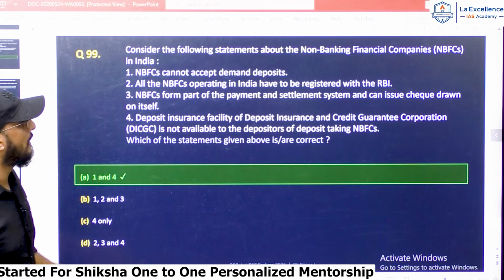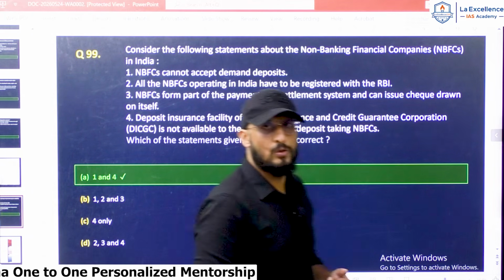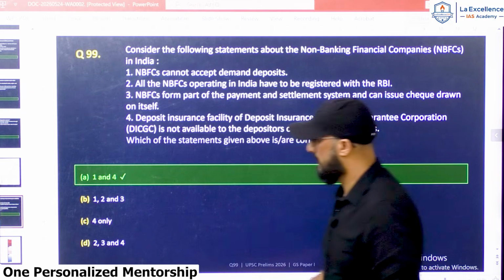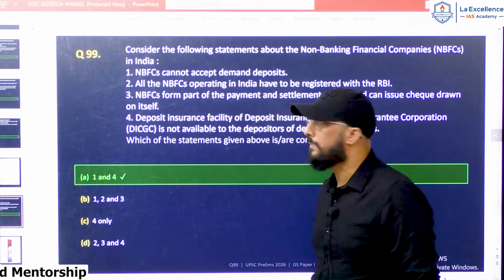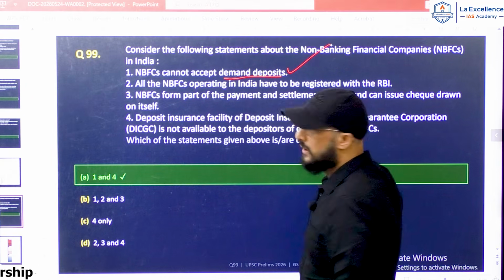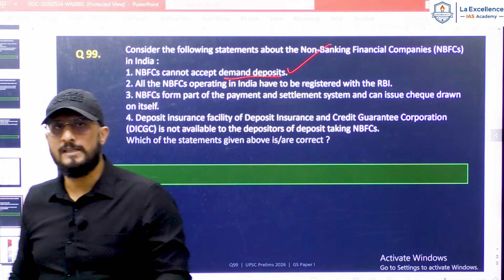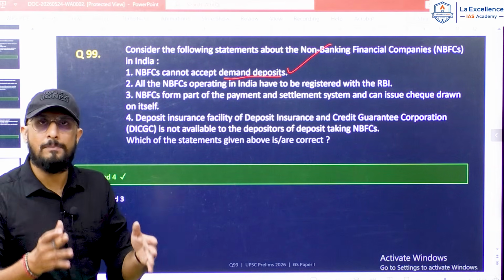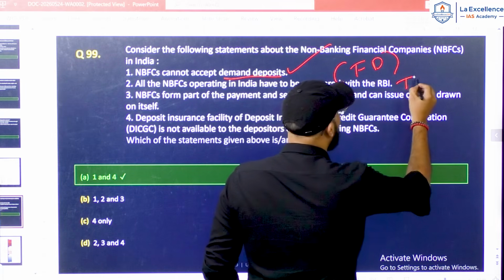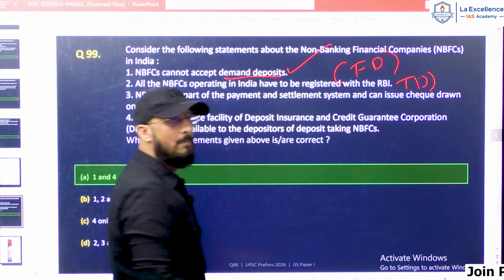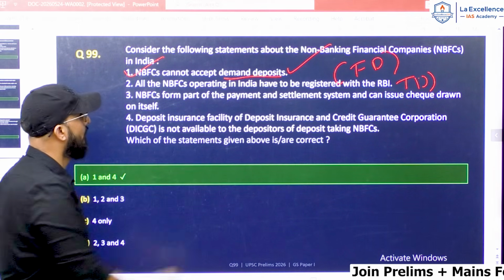Consider the following statements about non-banking finance companies in India. Again, an easy question. It is about NBFCs. Let us see this. NBFCs cannot accept demand deposits. Yes, very correct. Some types of NBFCs accept deposits, but they accept fixed deposits or term deposits, whereas NBFCs cannot accept demand deposits, which is correct.